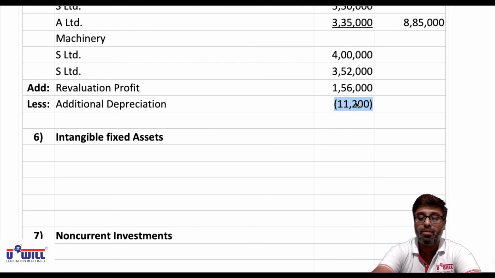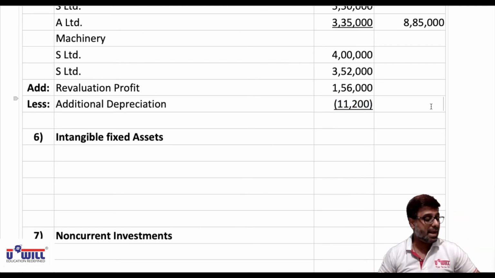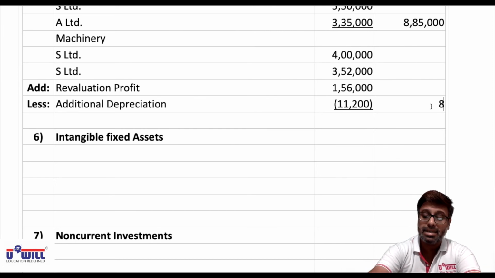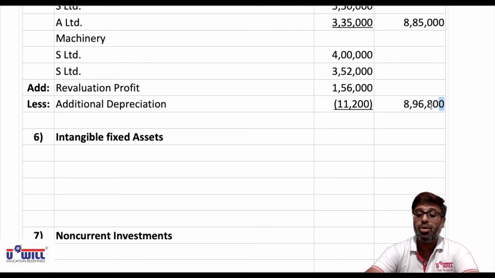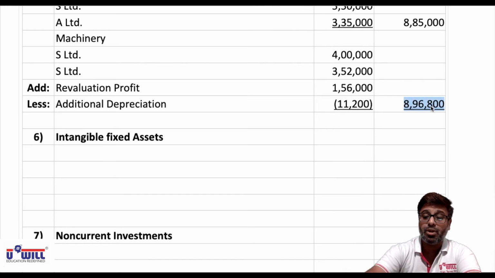In the outer column what we will get is 4 lakh plus 3,52,000 plus 1,56,000 minus 11,200, 8,96,800.